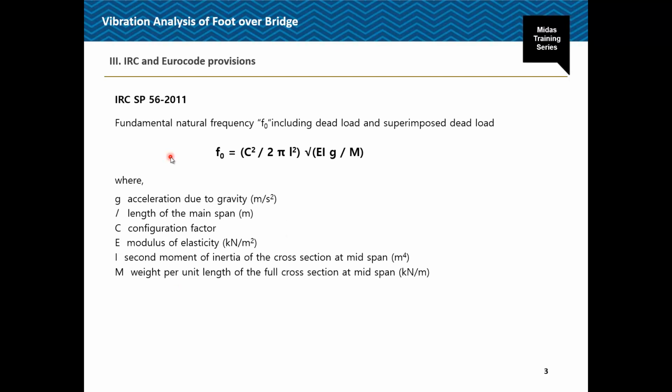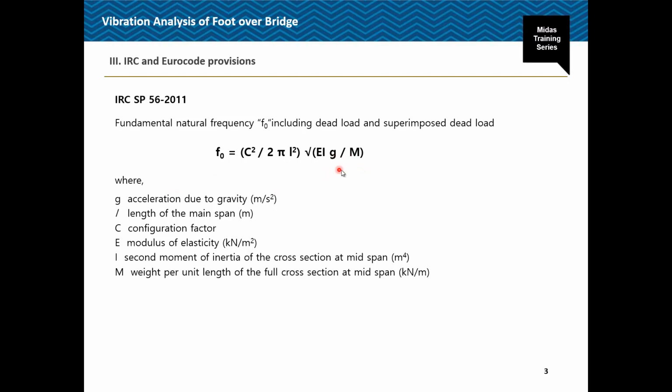Then f naught, so there is an empirical equation given for calculation of the fundamental natural frequency, or even the software can calculate the fundamental natural frequency of the structure. So if we are calculating it manually, f naught is c squared by 2 pi l squared under root of EI g by m.